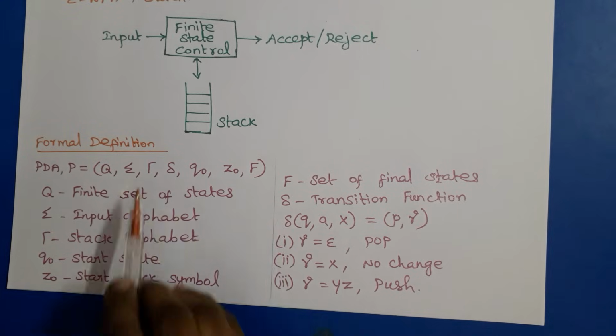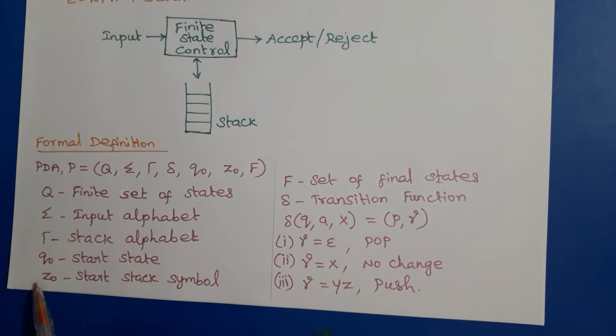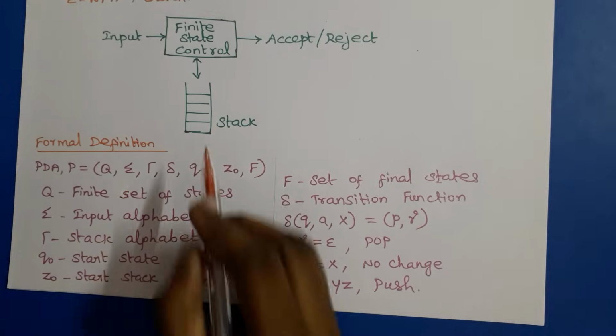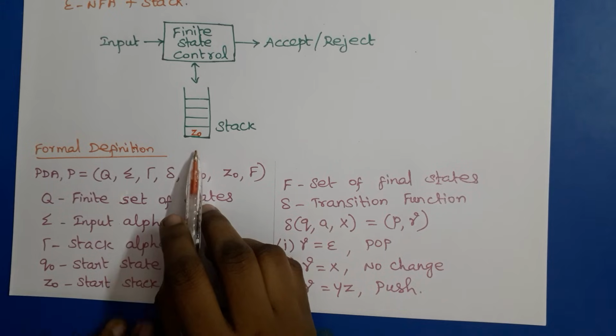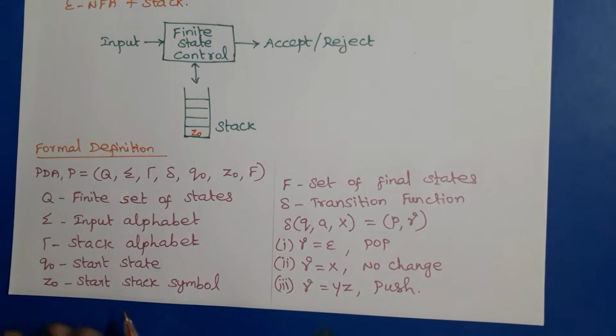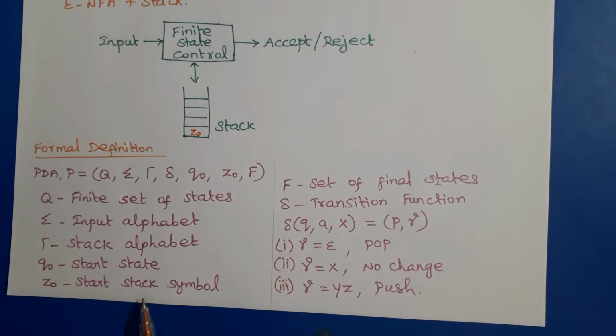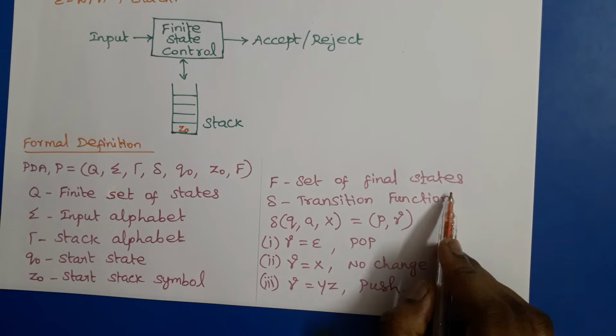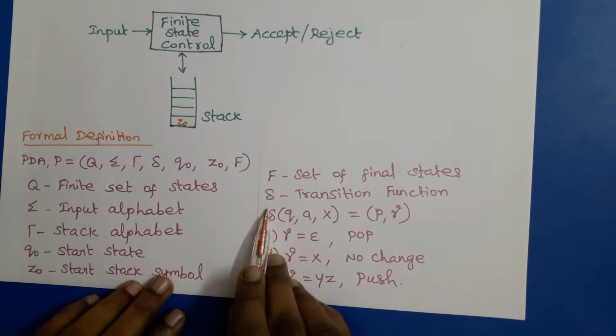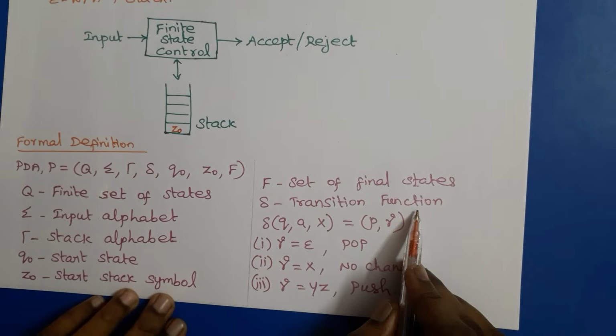Then delta, we will see it later. q0 is the start state of the PDA. Then Z0 is the starting symbol of the stack. Initially the stack will contain Z0 at the bottom of the stack. This is the starting stack symbol, and F is a set of final states or accepting states, and delta is the transition function of a PDA.